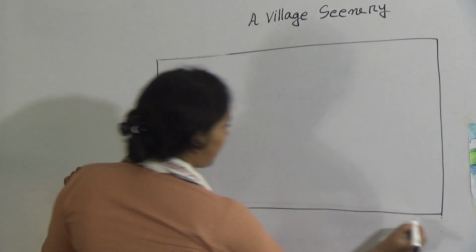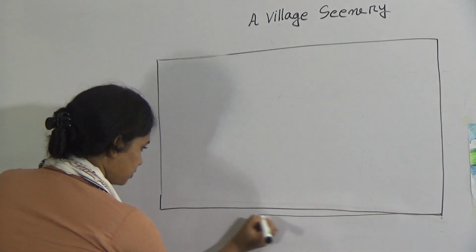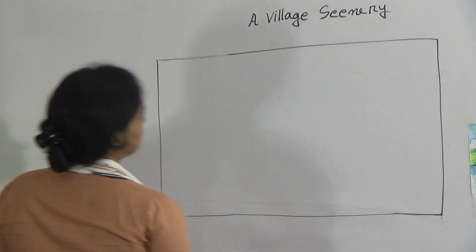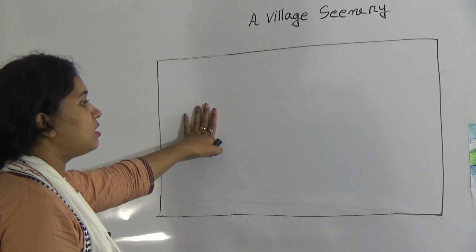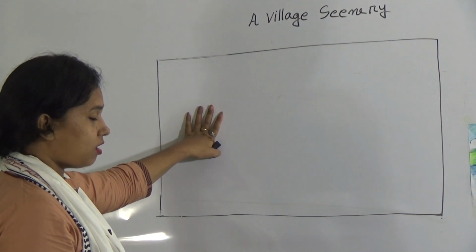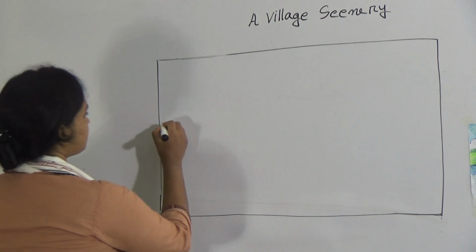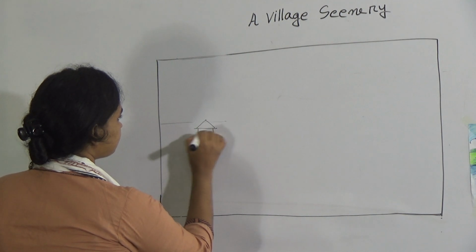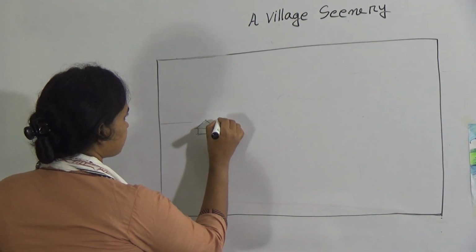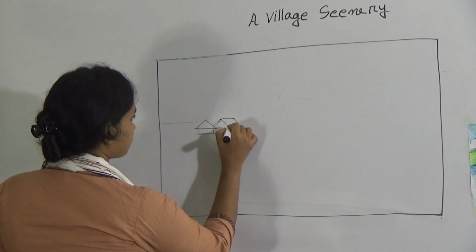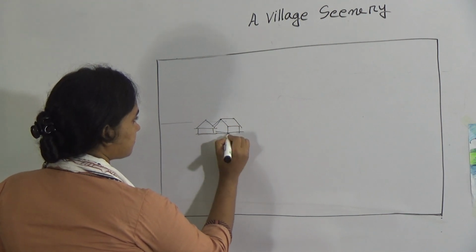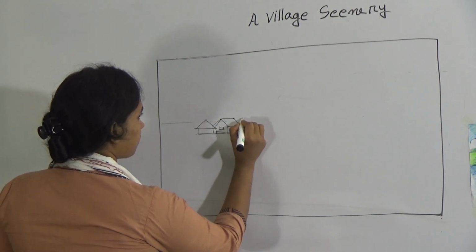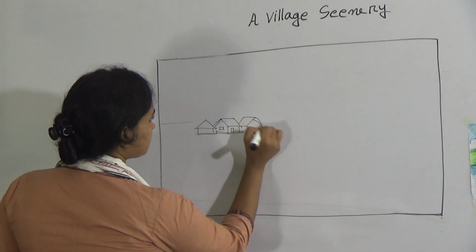So look at this. I have drawn a box, but you won't draw any kind of box on your page. I use just this box for imagination, that this is your copy. I have first drawn this type of line and drawn some houses like this. Look at this. Follow the class very carefully, then you will draw better.